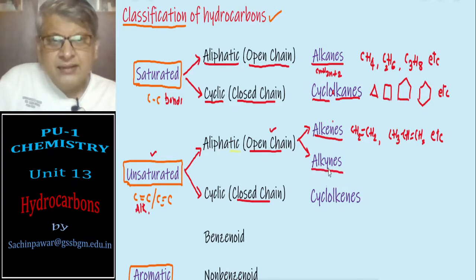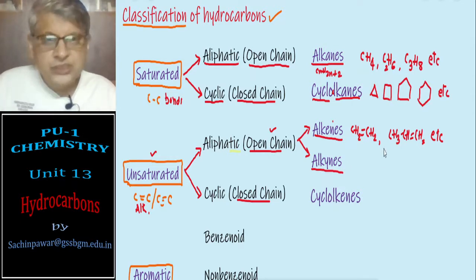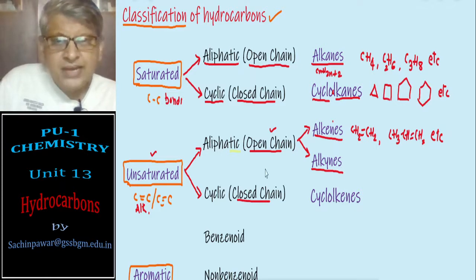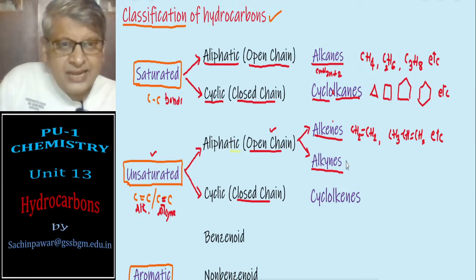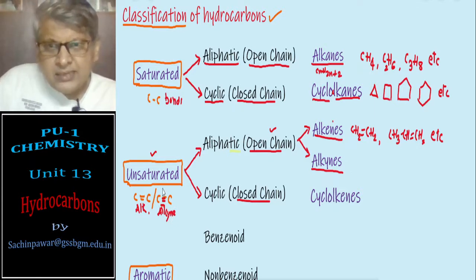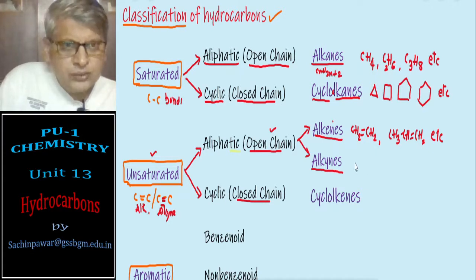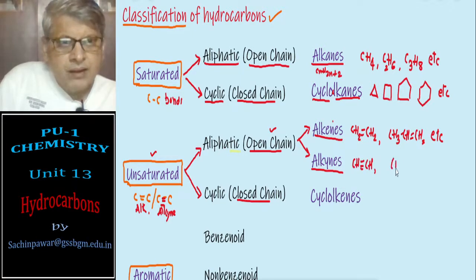Alkynes are again open chain hydrocarbons, the hydrocarbons which contain an open chain of carbon atoms, but they should contain at least one triple bond. Then they are known as alkynes. So alkynes are the aliphatic unsaturated hydrocarbons containing at least one carbon-carbon triple bond. Just to give a few examples, you can say ethyne, propyne, etc.